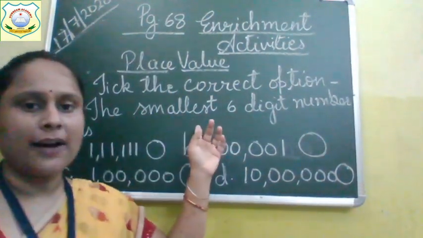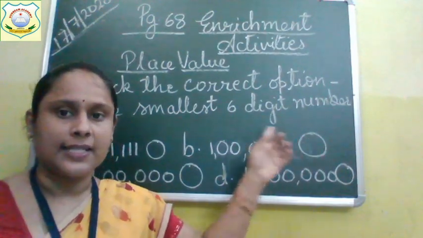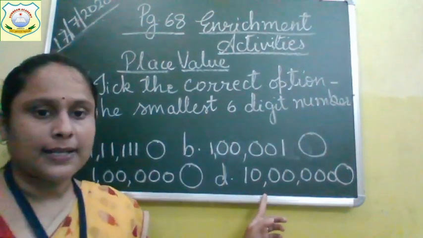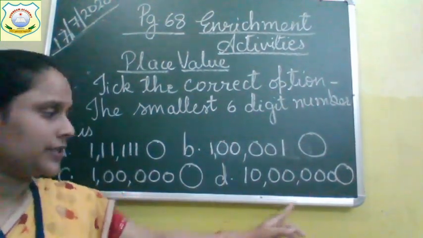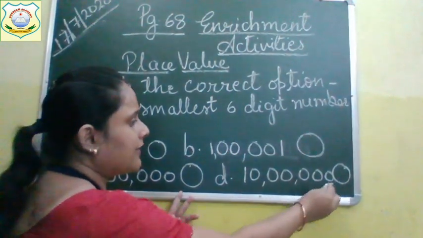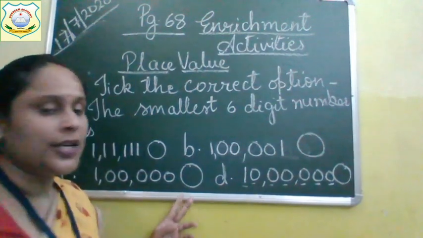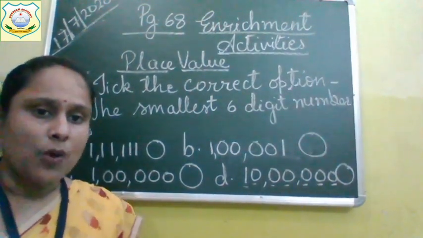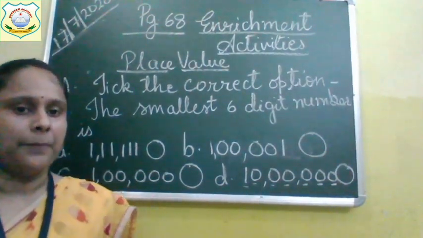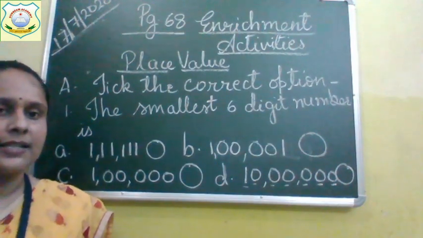Now children, you have to write the smallest 6-digit number. In the last number, you can see there are 7 digits. It's a 7-digit number. 1, 2, 3, 4, 5, 6, 7. So you have to see the smallest 6-digit number. Which is the smallest 6-digit number?